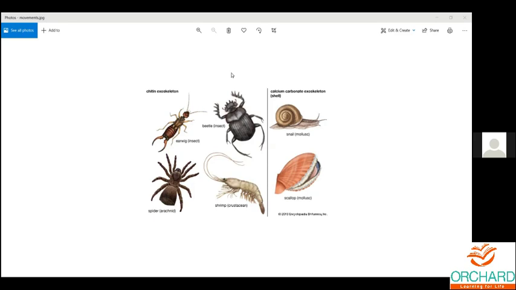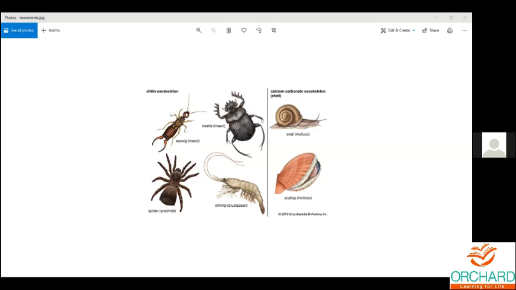Sponges are actually aquatic, and we can find them in aquatic areas. But when you talk about the starfish, the jellyfish, or spiders, the exoskeletal system will be a little bit harder in nature. But when you look at butterflies, the system will be very soft in nature.